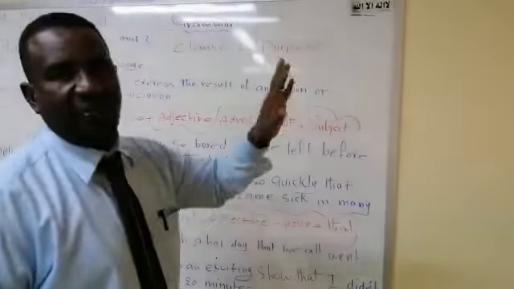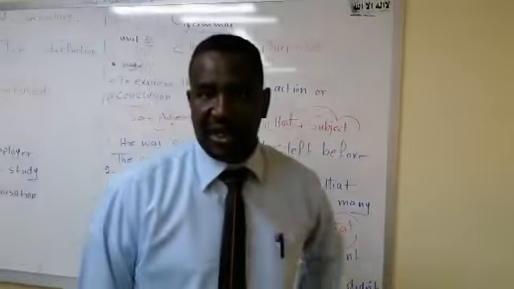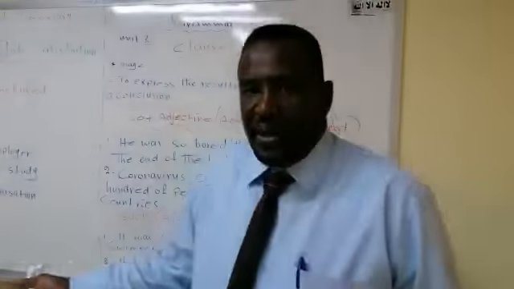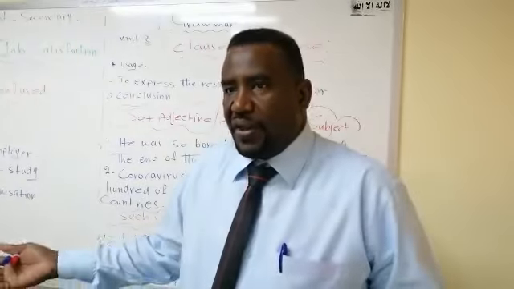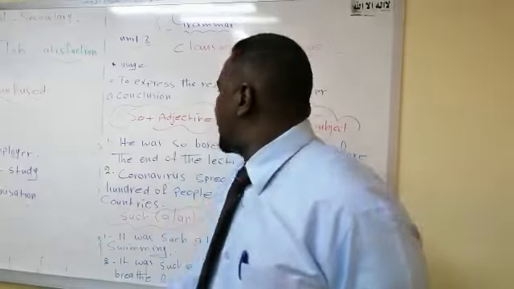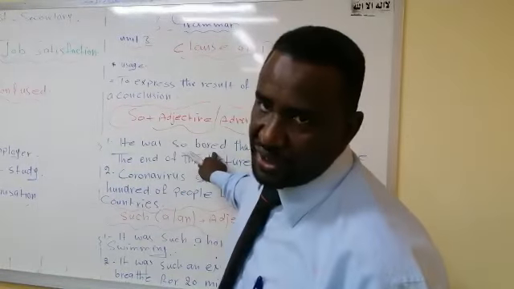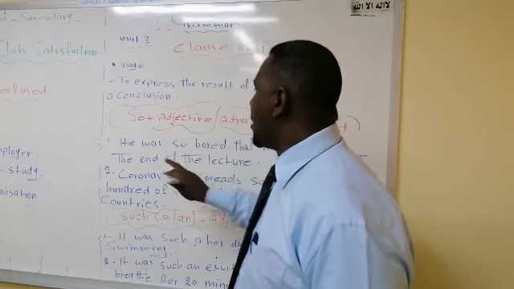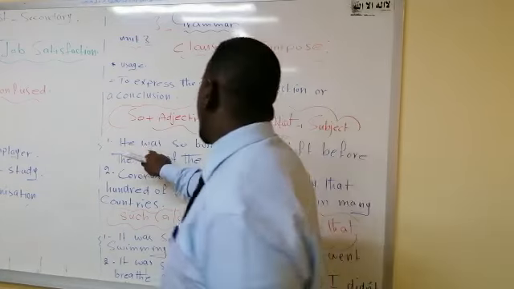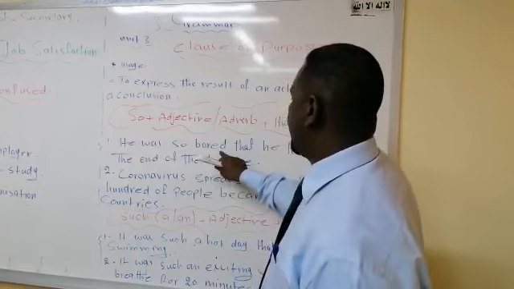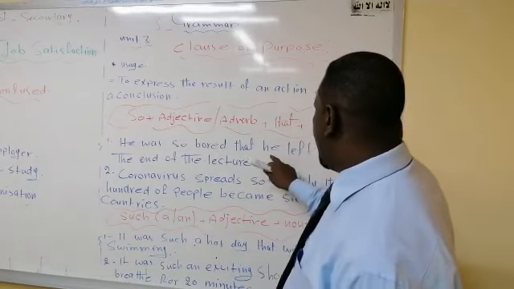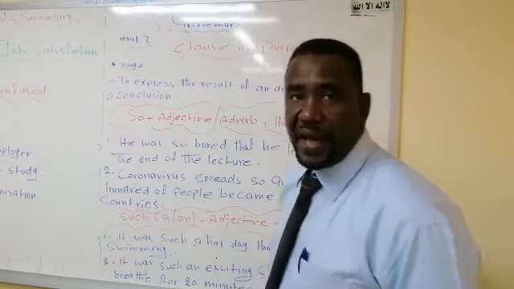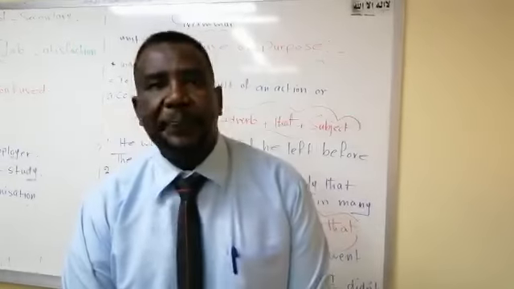He left before the end of the lecture. Why did he leave? Because he was bored from the lecture. This is the reason, and this is the result. So we can say, he was so bored that he left before the end of the lecture.